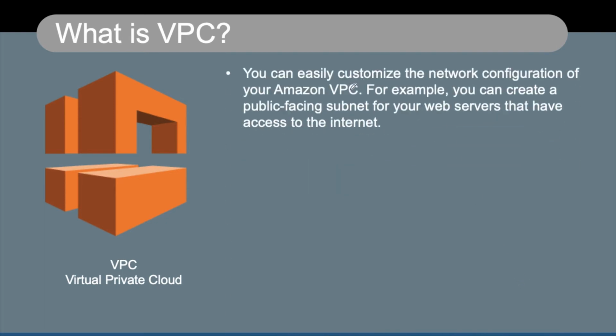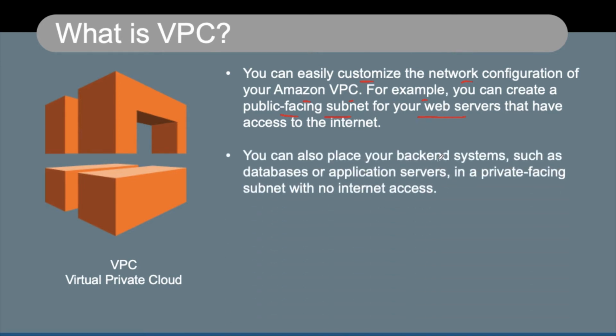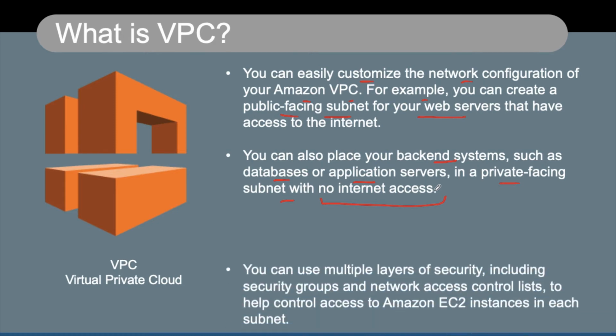Now you can easily customize the network configuration of your Amazon VPC. For example, we can create a public facing subnet for our web server, or we can create a private facing subnet which we typically use for the databases. We can also have our backend systems like databases or application servers in a private facing subnet which will not have any direct internet access.